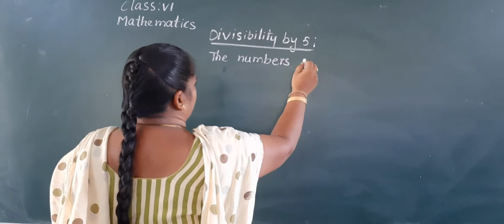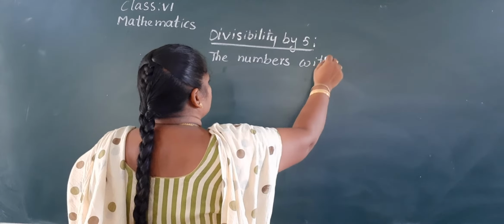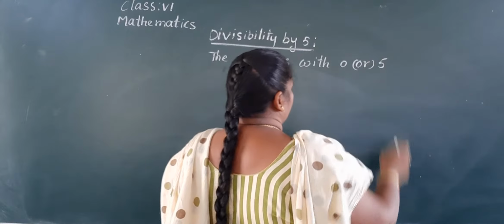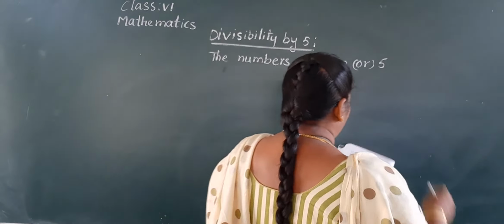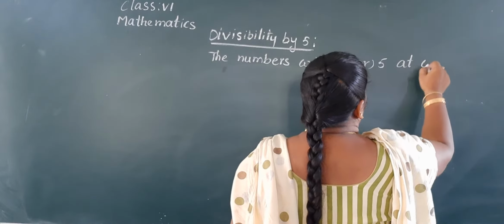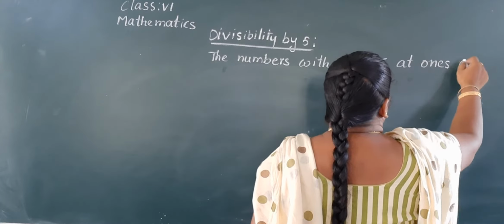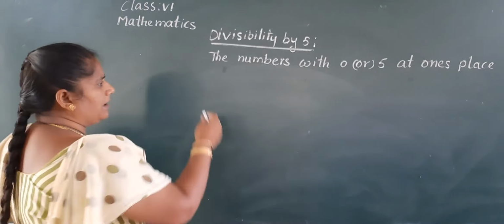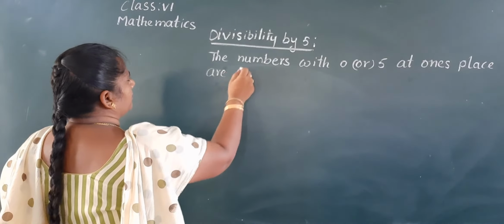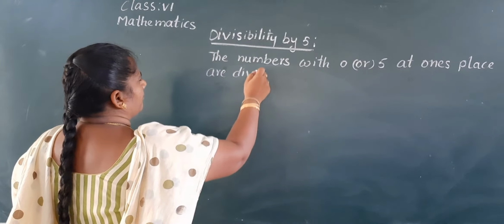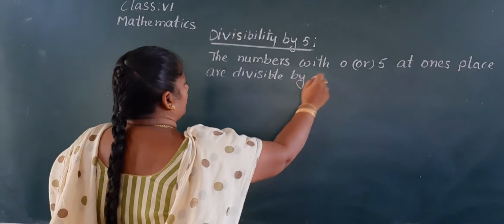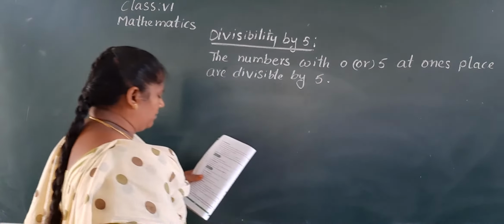Yes, write down along with me. The numbers with 0 or 5 at one's place are divisible by 5.